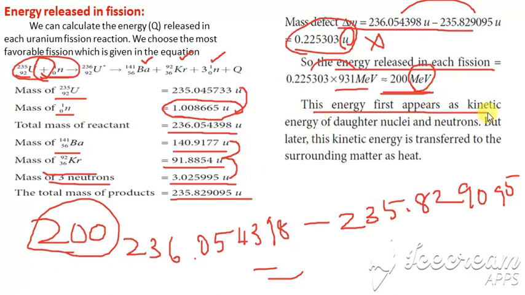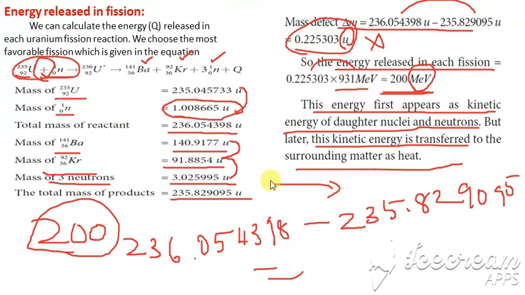This energy first appears as kinetic energy of the daughter nuclei and neutrons, but it is later transferred to the surrounding matter as heat. First it appears as kinetic energy, then it is given off in the form of heat. Is that clear?